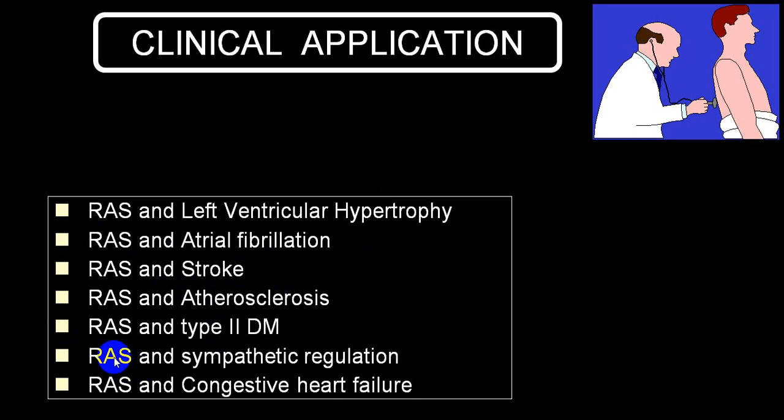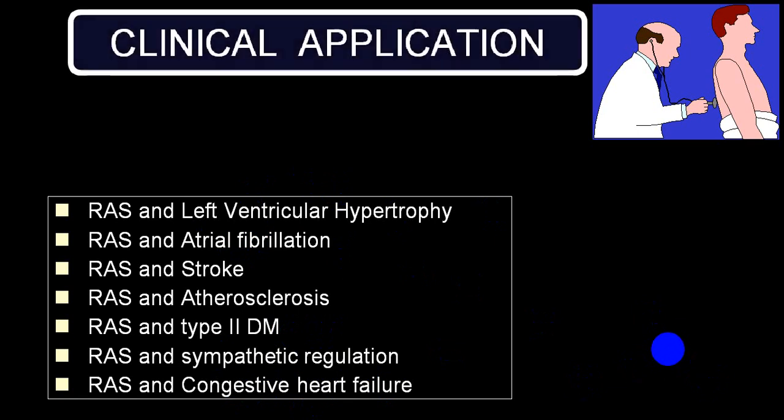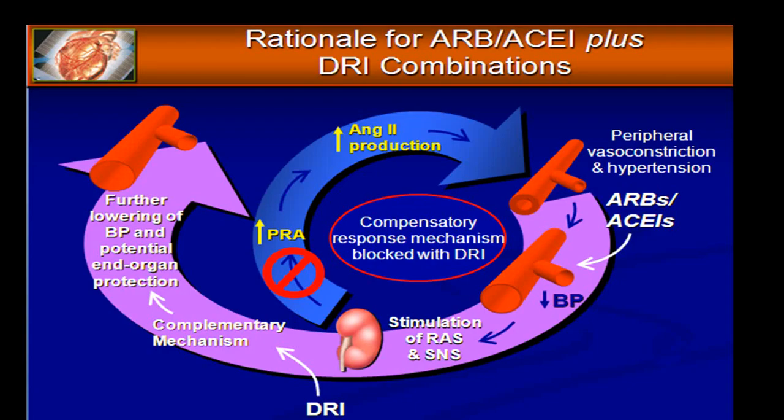It also increases sympathetic activity, by which it takes part in elevation of blood pressure, and it will produce resistant hypertension by increasing aldosterone production, and it will also be responsible for remodeling of the heart. It can also increase the chances of congestive heart failure because of the remodeling, tachyarrhythmias, left ventricular hypertrophy, and resistant hypertension. All these are secondary to RAS system activation and excess RAS activation.